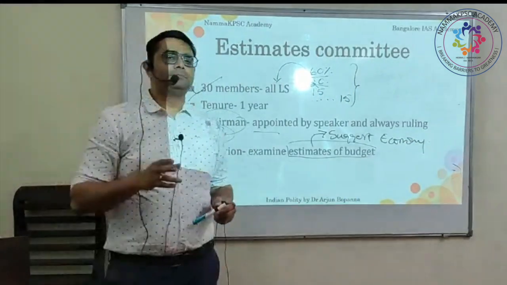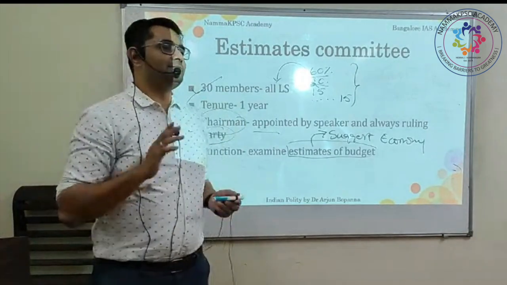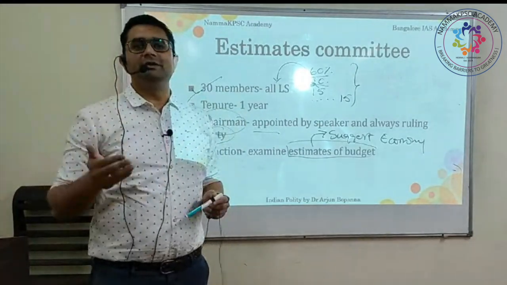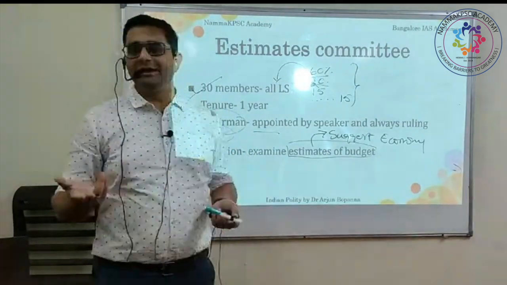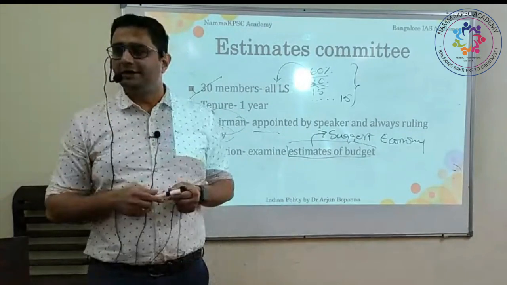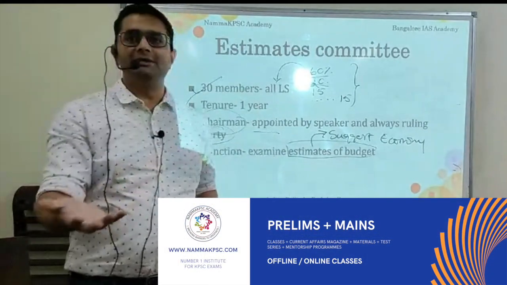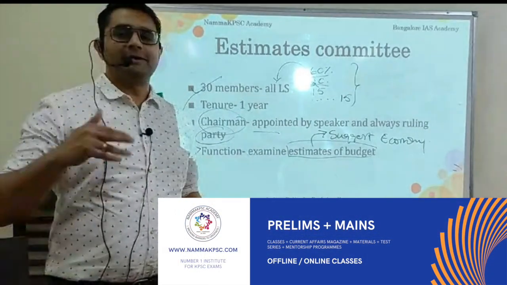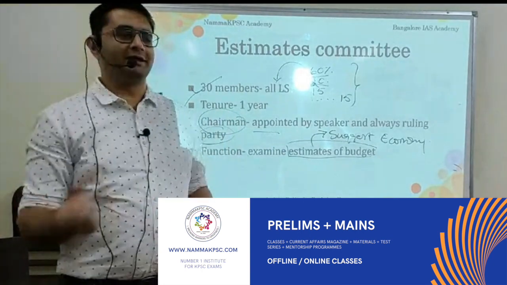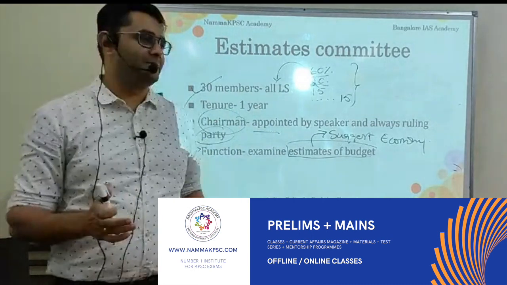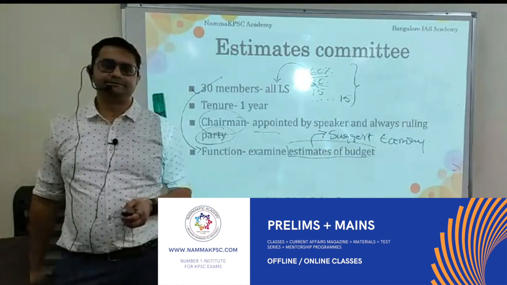Also, you should remember one point: in both PAC as well as the Estimates Committee, ministers cannot be members. Is that okay? Obviously, because PAC will be reviewing the expenditures made by a minister. So how can he be a member? It will lead to a conflict of interest. So here also, in the Estimate Committee, the ministers would have put up the demands for grants. Now if somebody has to suggest economy, will he do it on his own? He'll only tell I need 100 crore, then he only will tell no, I don't need 100 crore. It cannot happen. So ministers cannot be members of these committees.